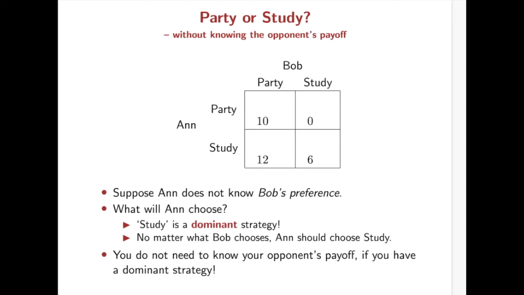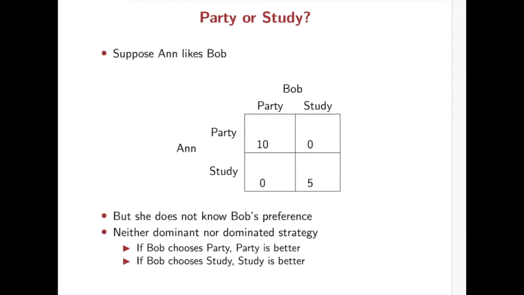So it's easy. Now think about a slightly different situation. Anne likes Bob, so Anne will be very happy if they go to the party together. It is also okay for Anne if they go to the library to study. It gives her 5 payoff.